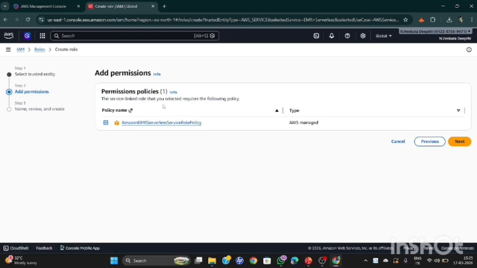Permission policy. Here I'm not changing any permission policies. It is actually AWS managed.